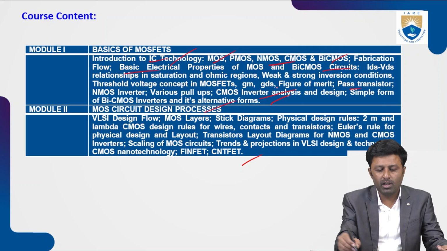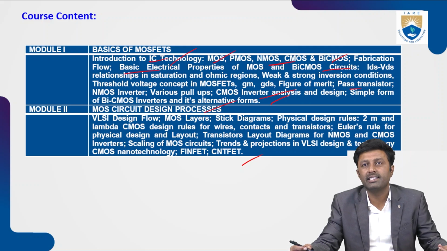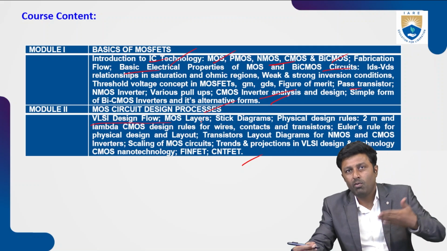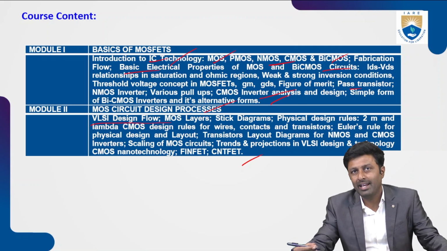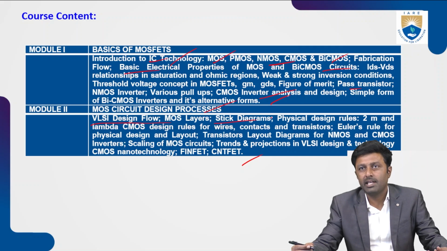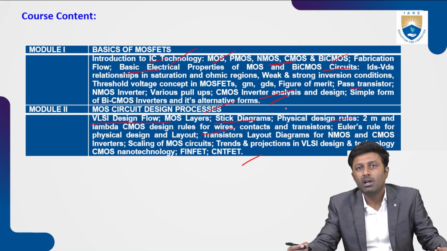Then in module 2, we shall be learning MOS circuit designs and processes. Here we'll see the VLSI design flow. So what are the steps involved in a VLSI design, starting from the specifications till fabrication? That we'll be seeing, and here we'll be discussing stick diagrams, then physical design rules, then the CMOS design rules.